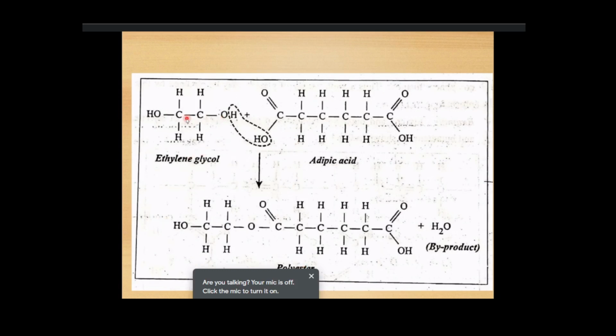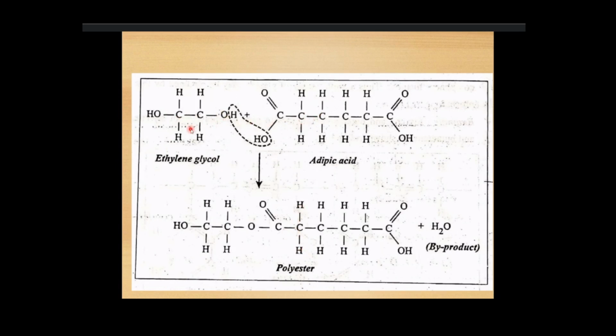In the ethylene glycol, one H, and from the adipic acid, OH. So H and OH will produce H2O. So H2O is the byproduct, and the remaining chemical elements will be joined and will produce the polyester.